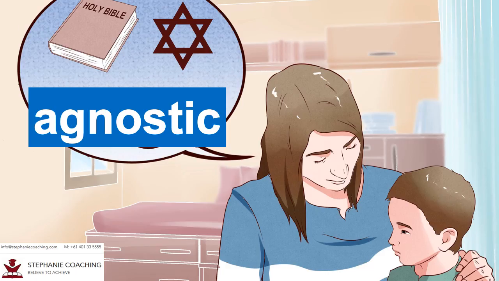Word number 2 is agnostic. An agnostic is a person who claims they cannot have true knowledge about the existence of God, but does not deny that God might exist. For example, although John was raised a Catholic, he was agnostic for most of his adult life.